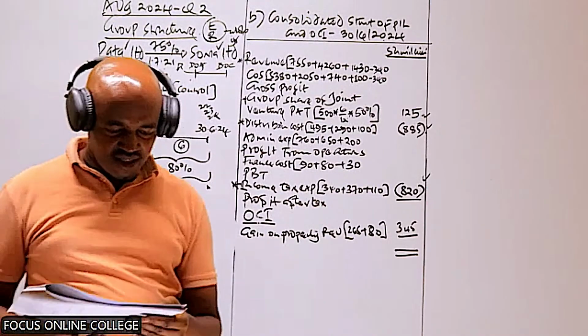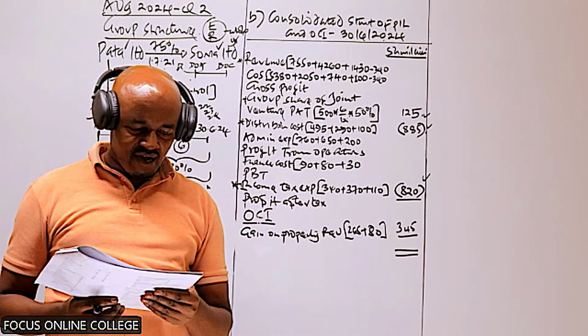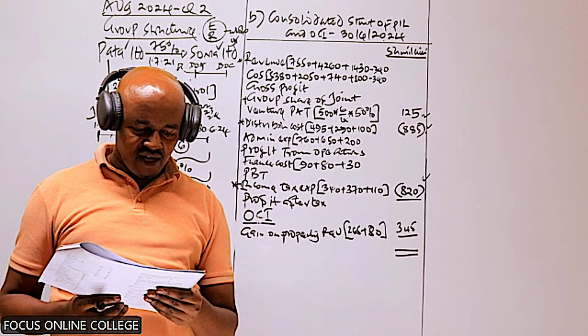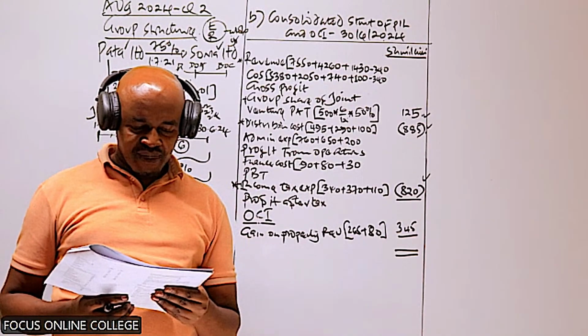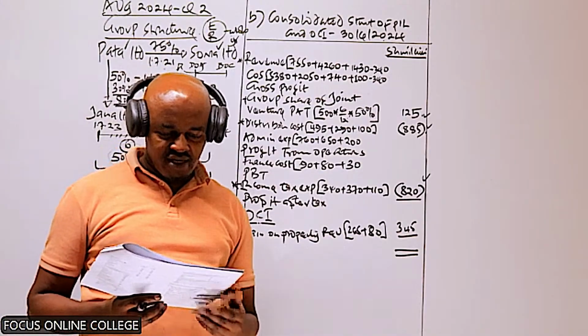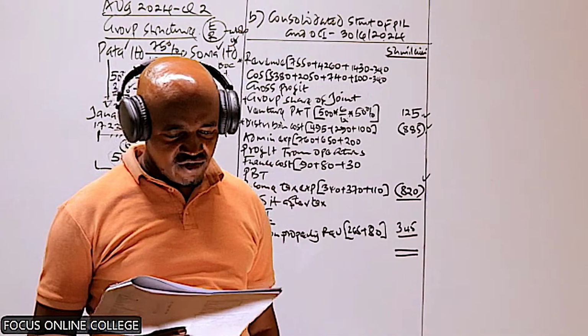So we are told this company which sold the goods, that is Pata, reported a loss of 55 million on the transaction. Then you are told Soma Limited still had half of these goods in its inventory at the end of the year.